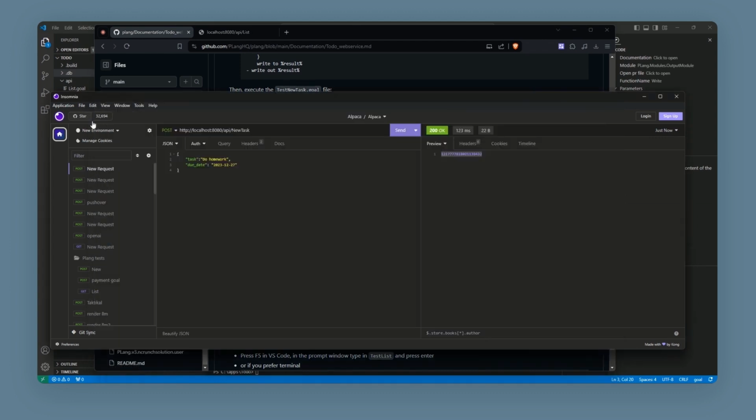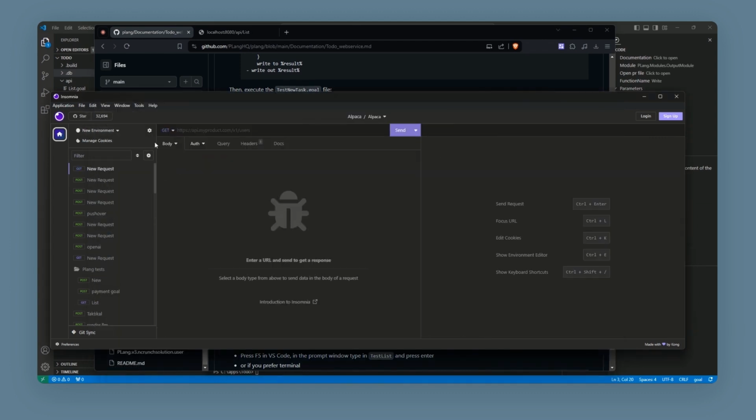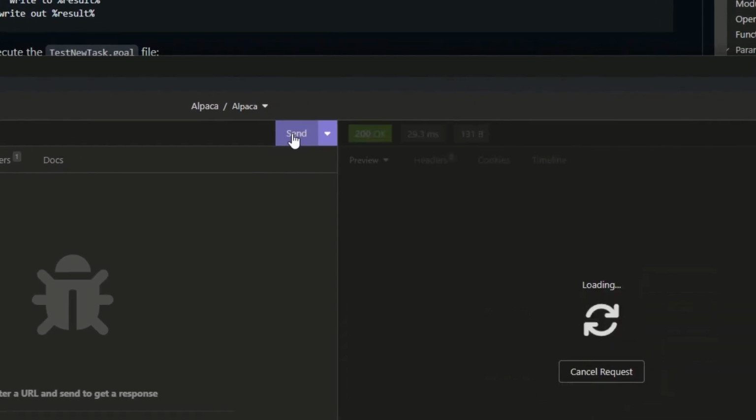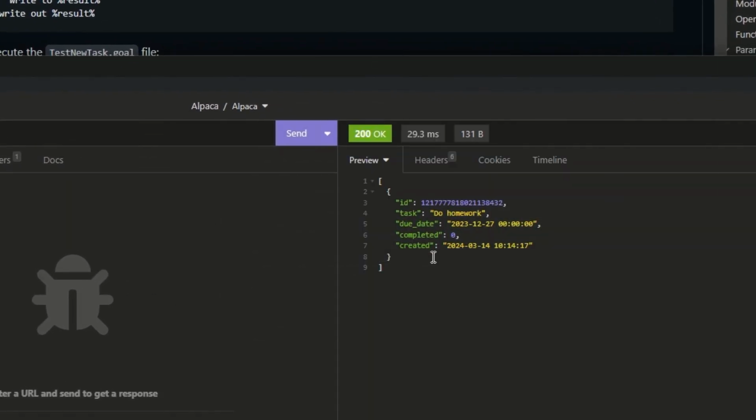To do this in the REST client, we create a new request, paste in the URL, click send, and then we can see our task.